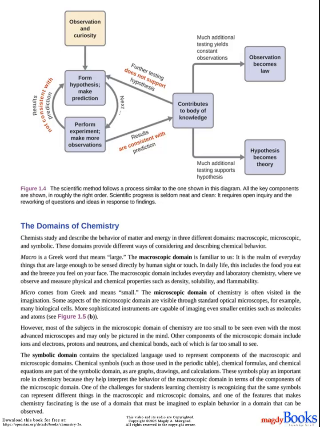The symbolic domain contains the specialized language used to represent components of the macroscopic and microscopic domains. Chemical symbols, such as those used in the periodic table, chemical formulas, and chemical equations are part of the symbolic domain, as are graphs, drawings, and calculations. These symbols play an important role in chemistry because they help interpret the behavior of the macroscopic domain in terms of the components of the microscopic domain. One of the challenges for students learning chemistry is recognizing that the same symbols can represent different things in the macroscopic and microscopic domains, and one of the features that makes chemistry fascinating is the use of a domain that must be imagined to explain behavior in a domain that can be observed.